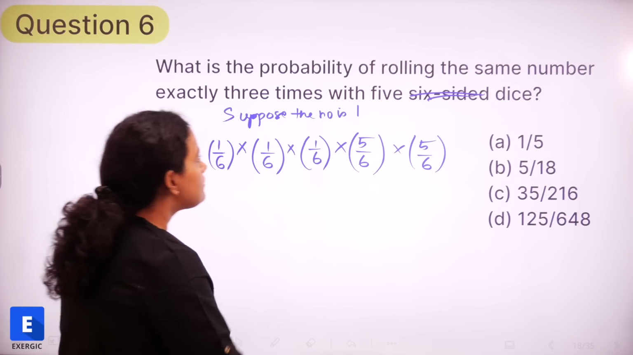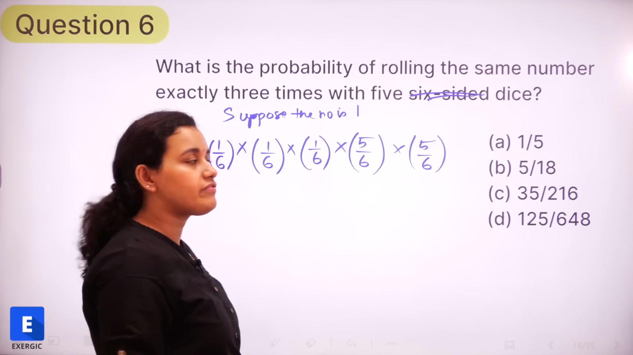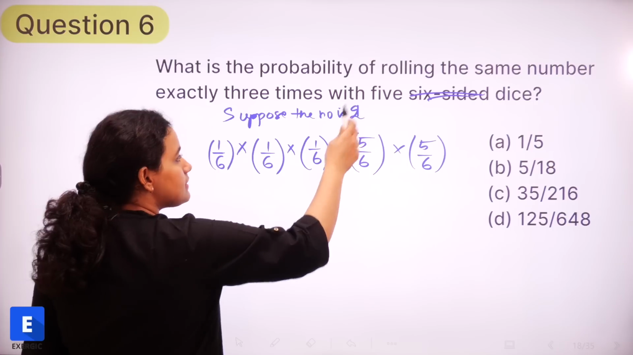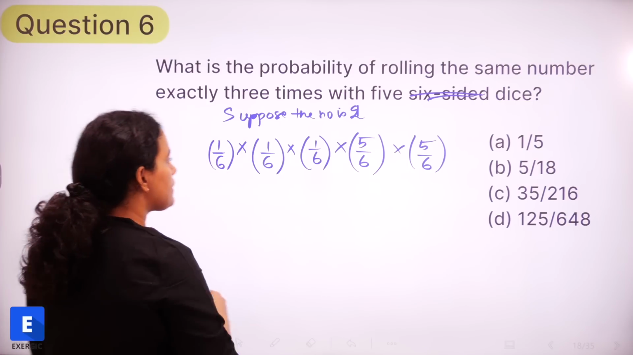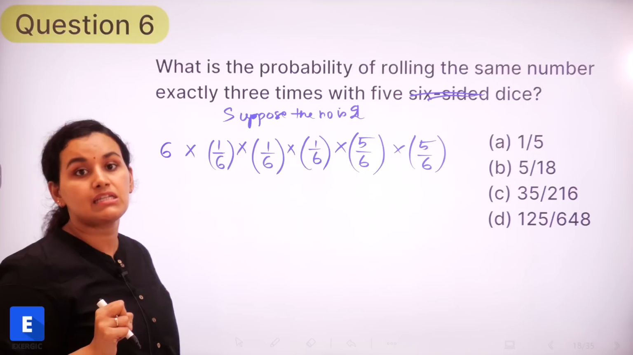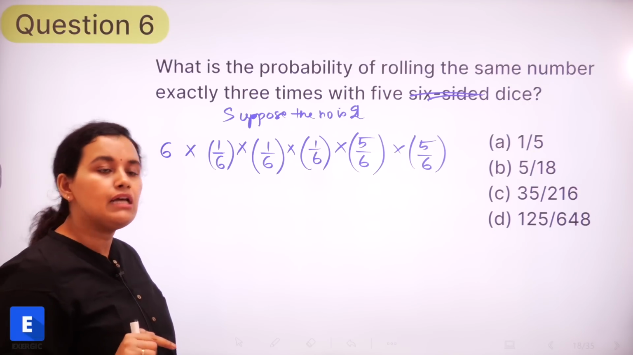Here we have assumed that the number is 1, but this is going to be true for all numbers, right? Even if I suppose the number is 2, we are going to get the same case. If I consider the number as 3, we are going to get the same case. So this is going to be true for all the 6 numbers that are there on the dice, 1, 2, 3, 4, 5 and 6, right?